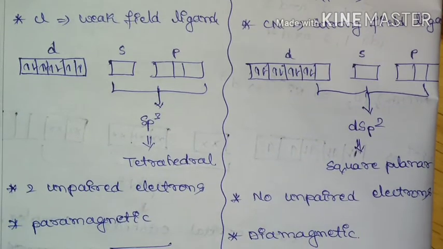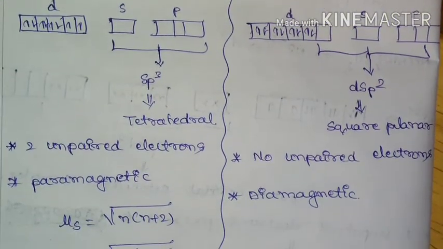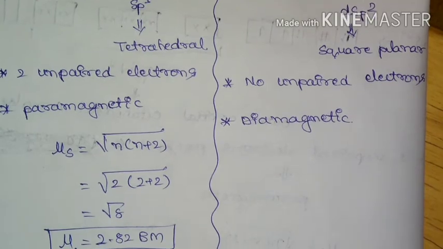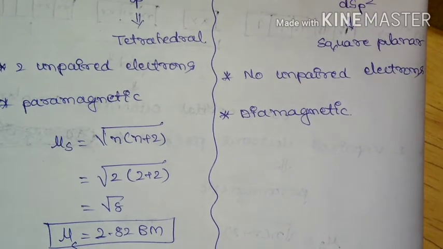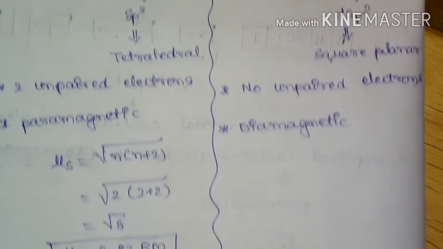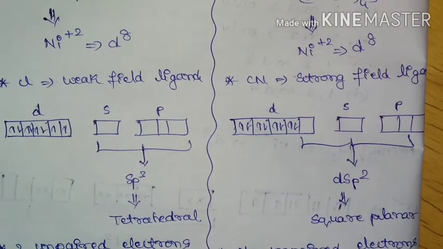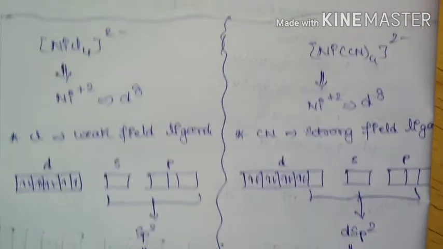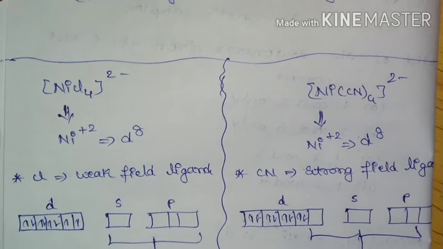Since it is going to have 2 unpaired electrons, it is paramagnetic in nature, and if we calculate spin only magnetic moment, it is going to be 2.82 Bohr magneton. So [NiCl4]2- is paramagnetic in nature and it is a tetrahedral structure.